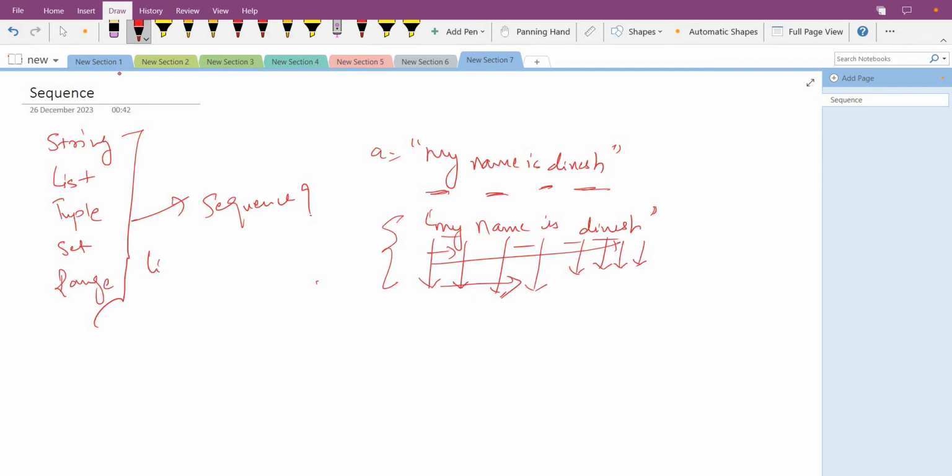Same as for list. A list is written in a square bracket like A, 1, 2, 3, C. So like that, it goes in a sequence. Okay. Similarly for tuple, set, and range. So this is why it is called a sequence. It comes in a sequence. Okay. So this is a sequence type.